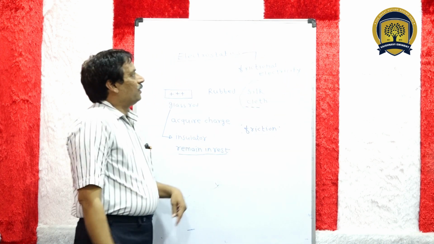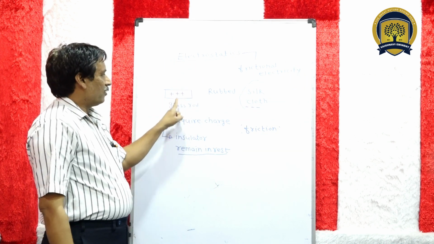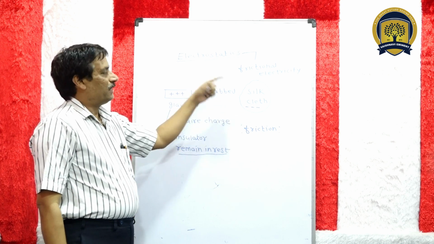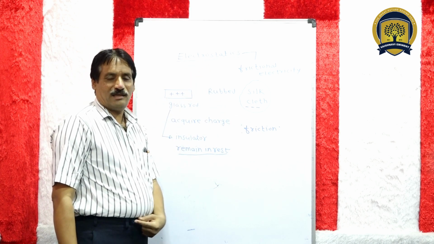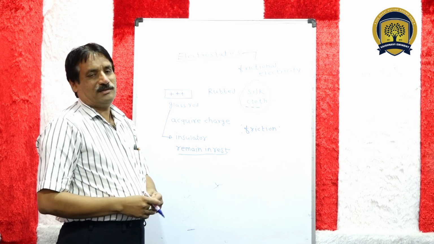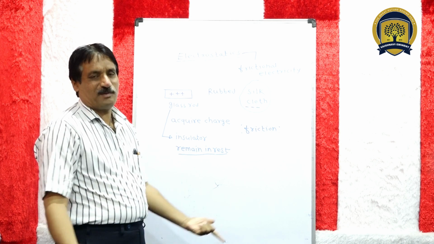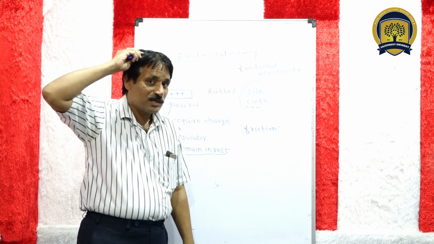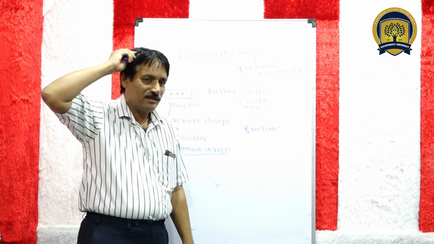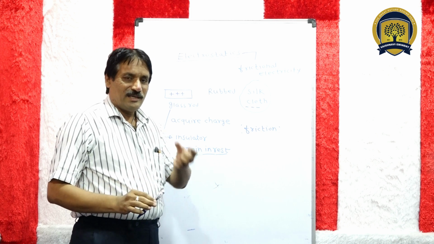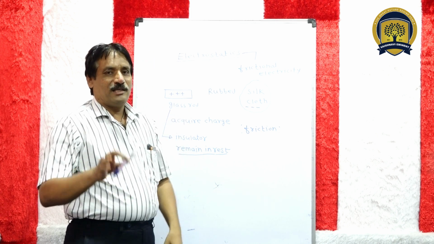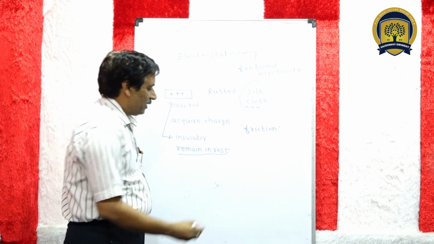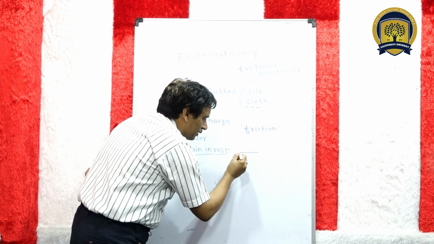So what is electrostatics? When one object is rubbed with another, they acquire charge. In childhood, हमने एक एक्सपेरिमेंट देखा है कि when a comb is rubbed, कंघे को बालों से रगड़े, comb is rubbed with hair, it attracts a small piece of paper, है ना ये? This is a comb, कंघा.